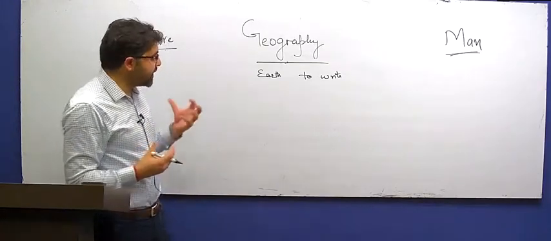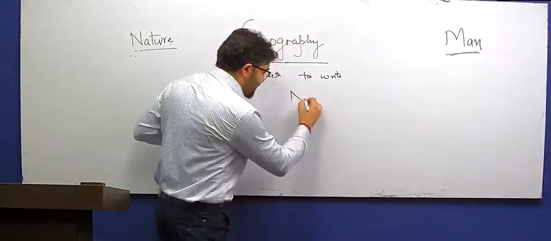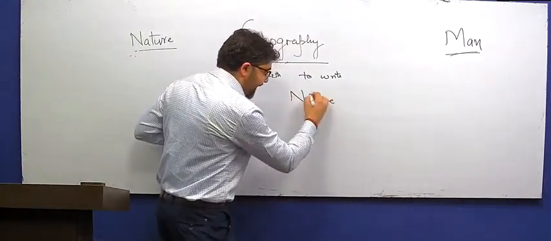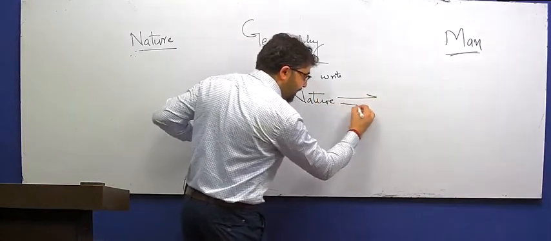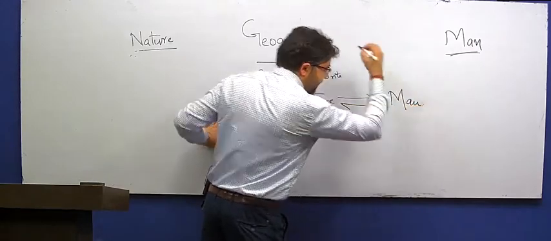So eventually, the definition of geography becomes the study of interrelation, interaction between nature and man.